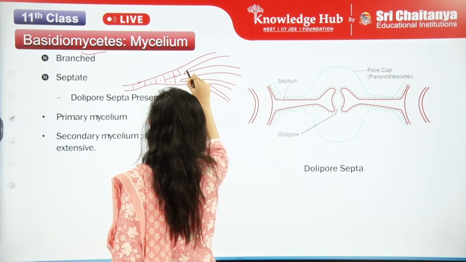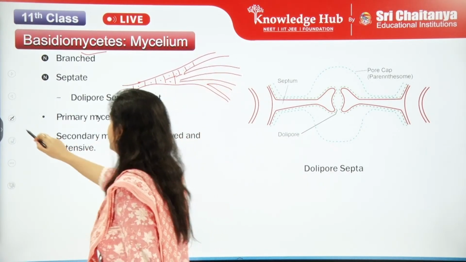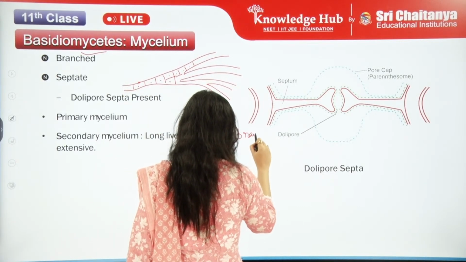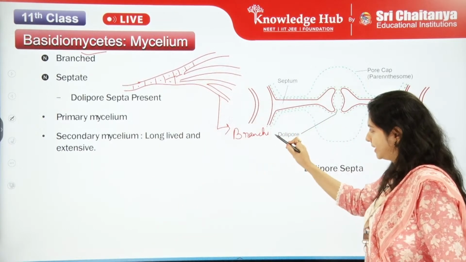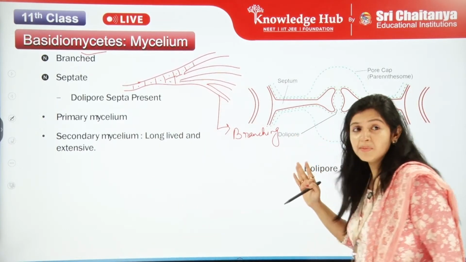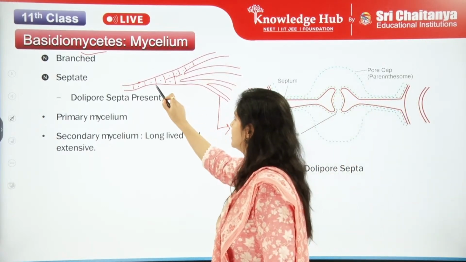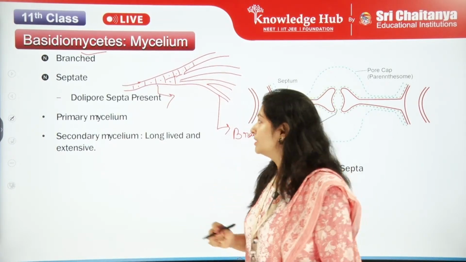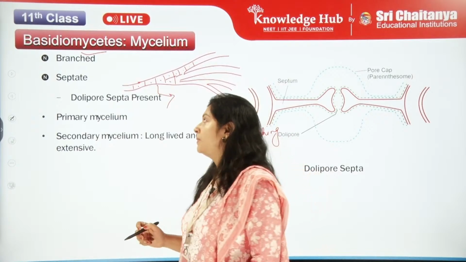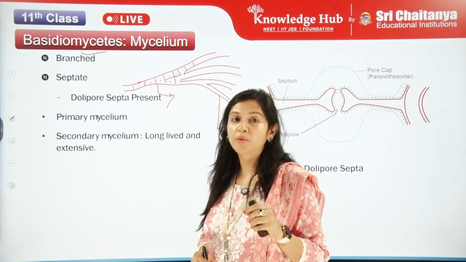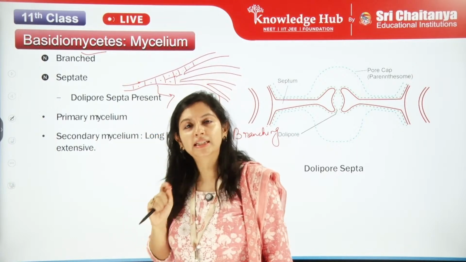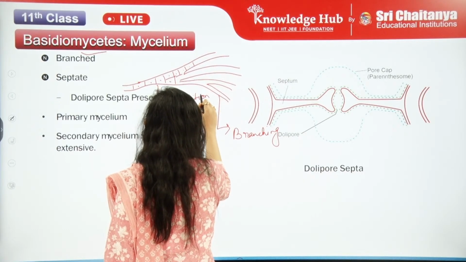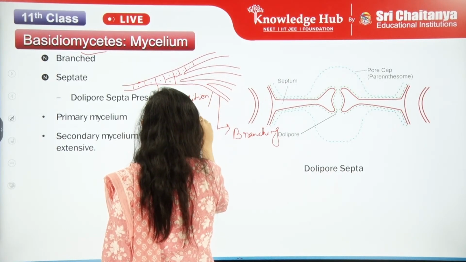Septa is this wall. So this is number one. This one is the branching, right? I hope you all can see this properly. This is the branching, and this is the partition, or you can call it the septa, or it is septate. Septate means it is having a proper partition between the two nuclei. So this is the partition, or you can also call it septa.